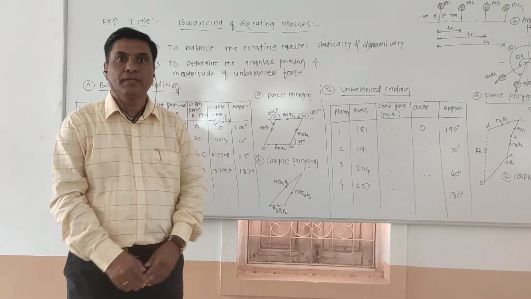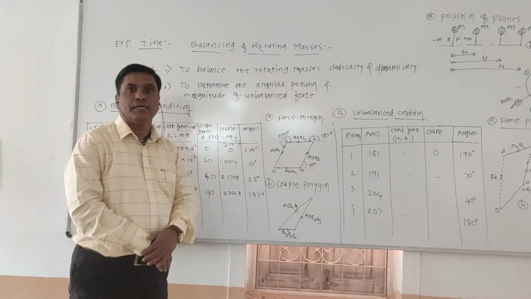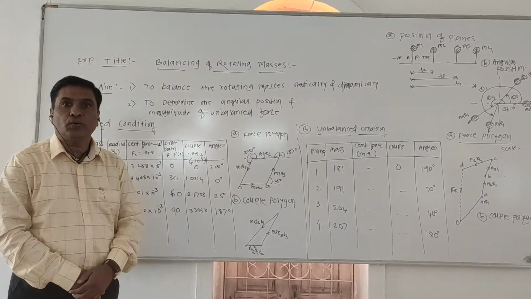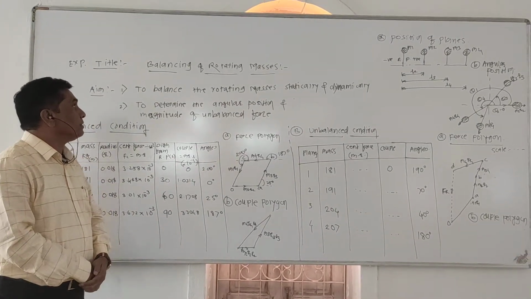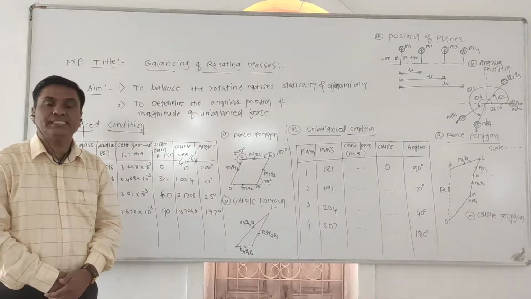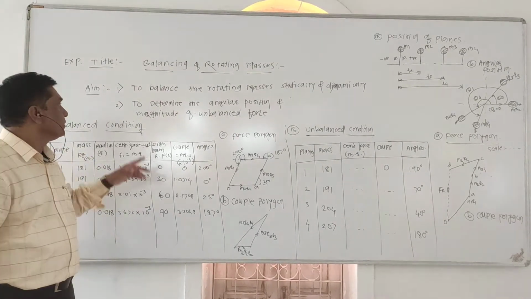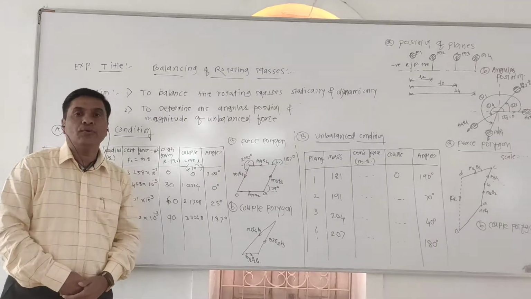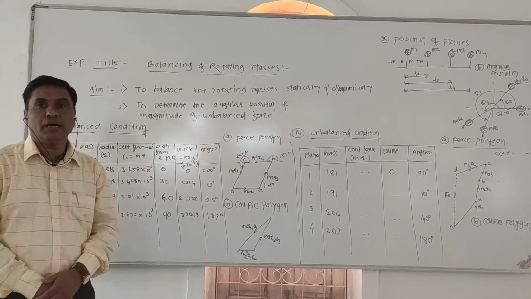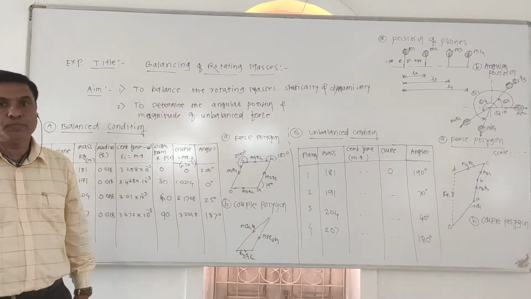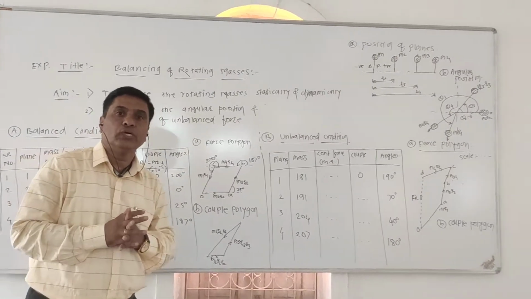Vilas Kanthare. Let us see the experiment on balancing of rotating masses. The aim of this experiment is to balance the rotating masses statically and dynamically, and also to determine the angular position of the unbalanced mass and its magnitude. Then how is it to be balanced? So let us know.